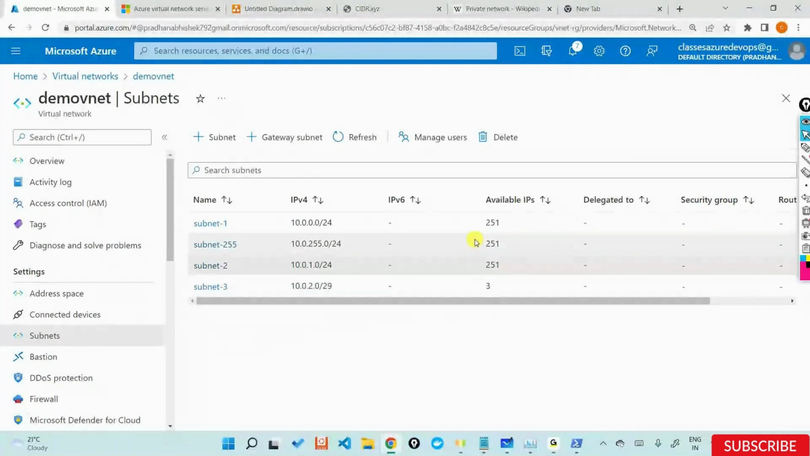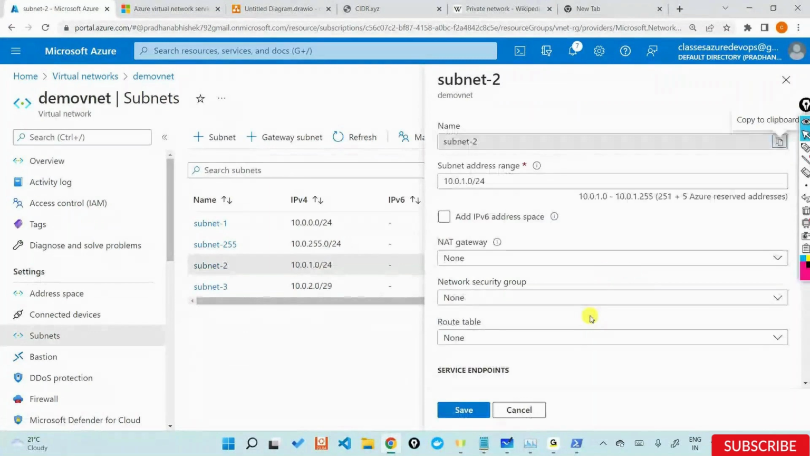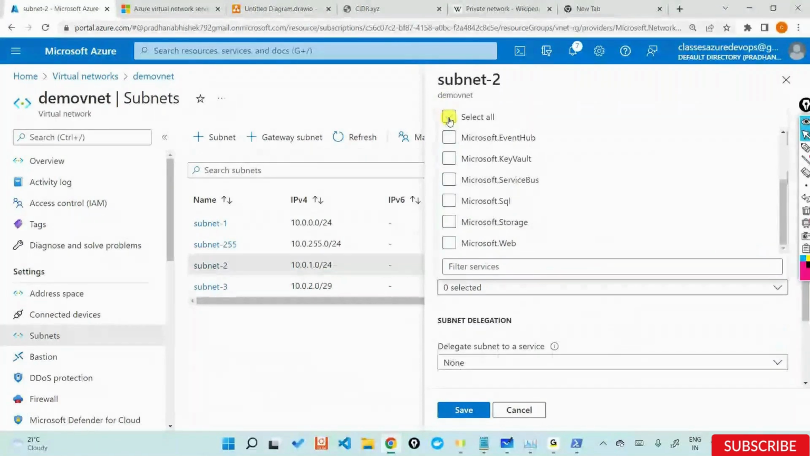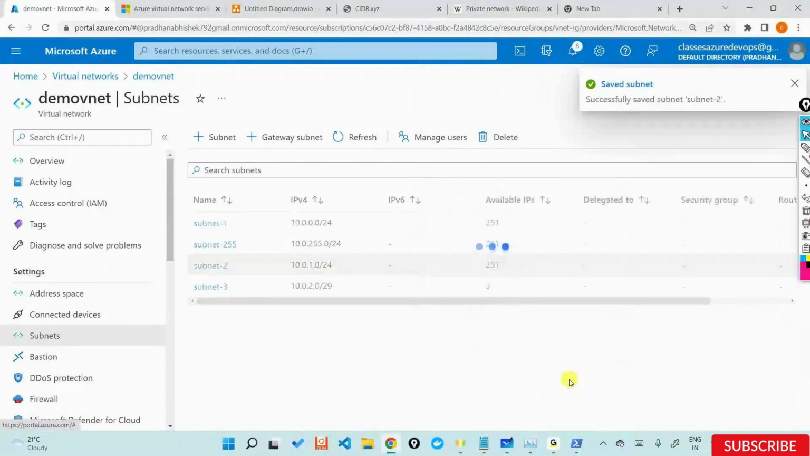Yes, you can give others also that are supported. So if you go inside subnet 2, as of now I only have one particular resource. But I can as well go ahead and give endpoints to something like Key Vault, SQL servers, a lot of things. If you scroll down, I have these resources. I can select all the resources and save them too. I can give 10 different resources as service endpoints per subnet.